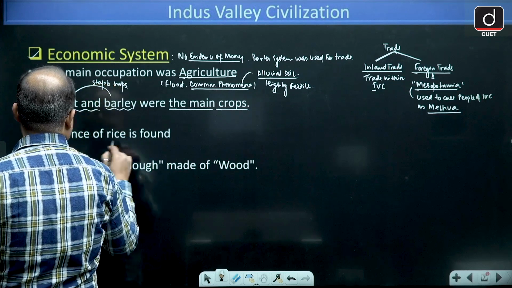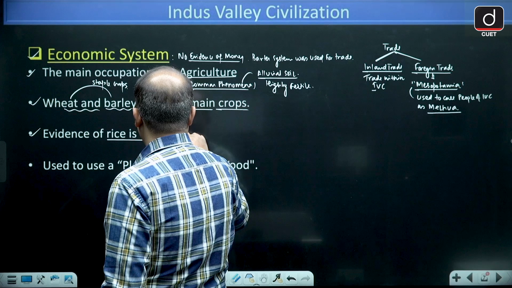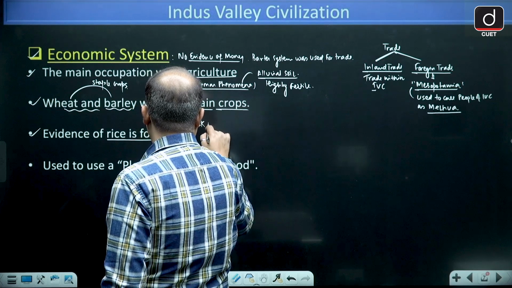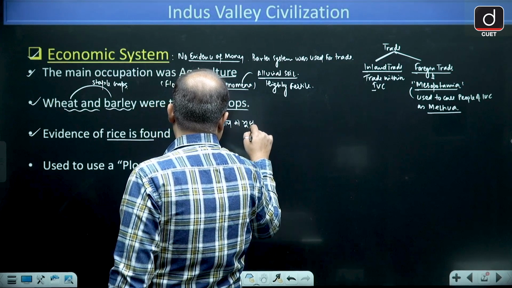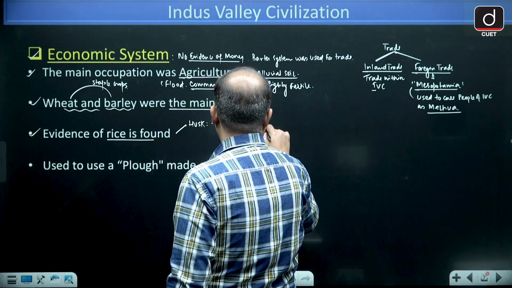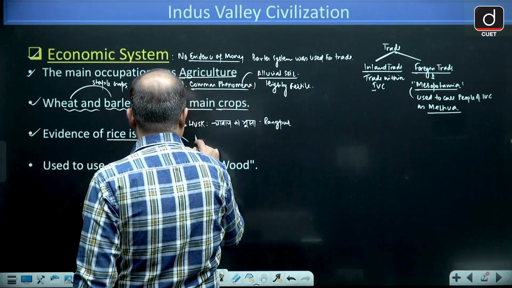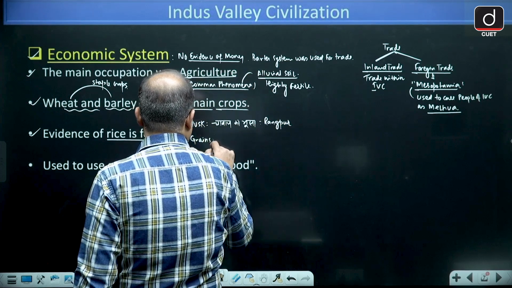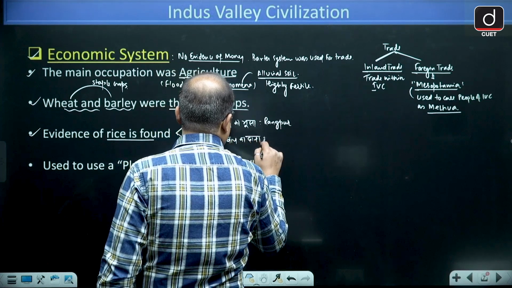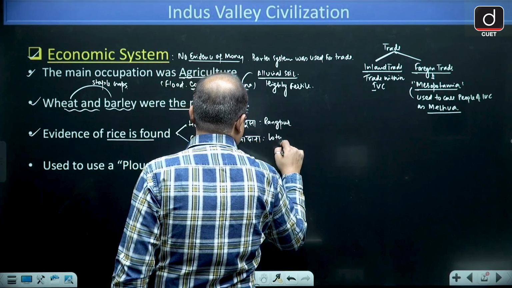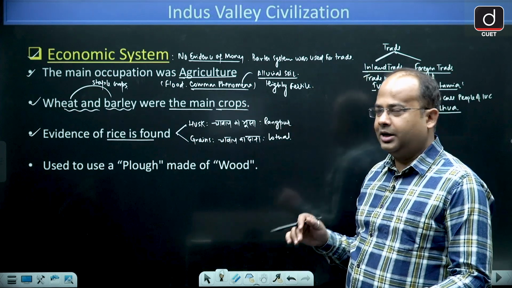Other than this, you will find evidence of rice. Evidence of rice is also found. You will find rice husk, in Hindi called chawal ka bhusa, and this we have got from Rangpur. Rangpur is in Gujarat. And then we have found rice grains, called chawal ka dana, and that we have found from Lothal.